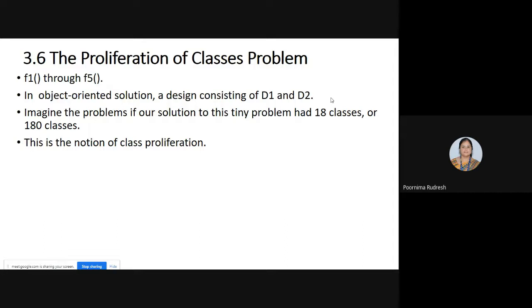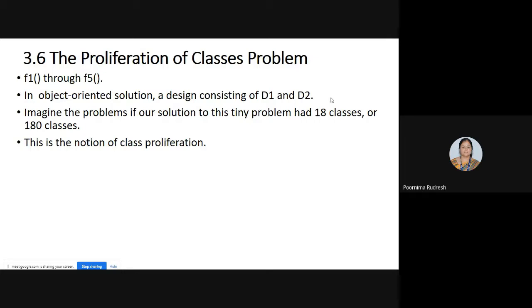Now consider that instead of only two classes, 18 classes or 180 classes are there. As the designer goes on creating a number of classes for the same problem or the same design, then what happens?